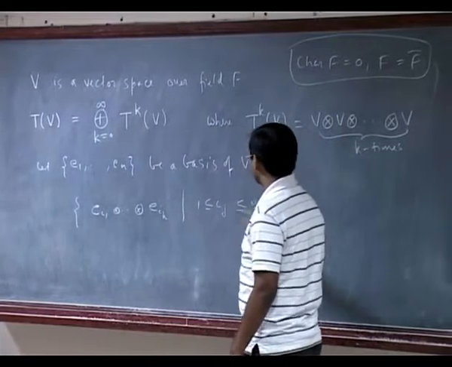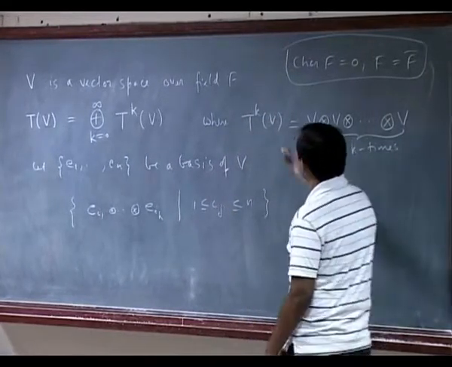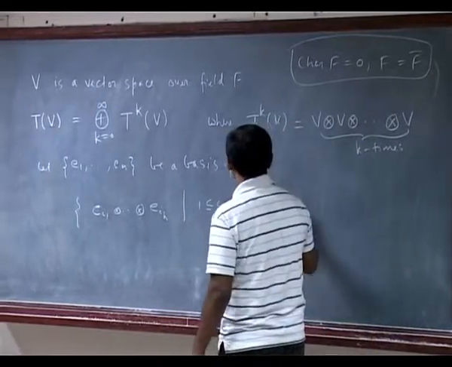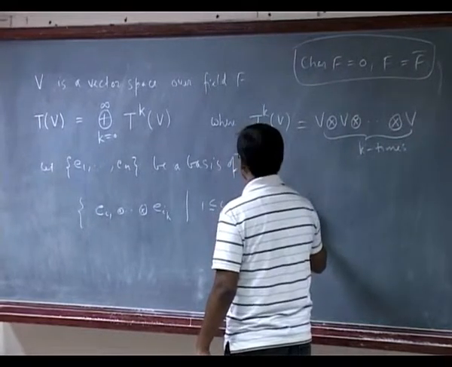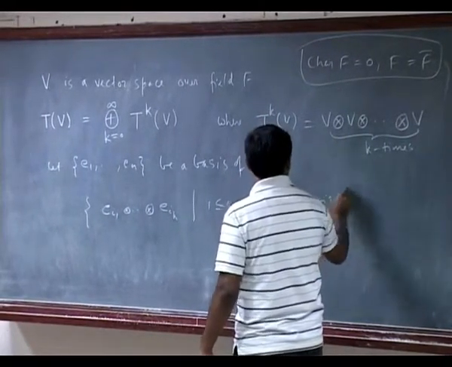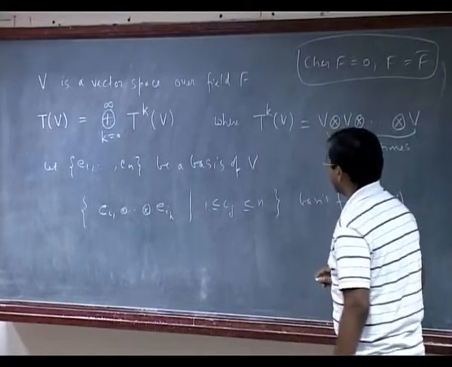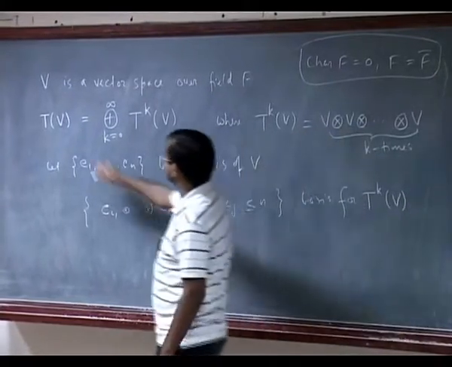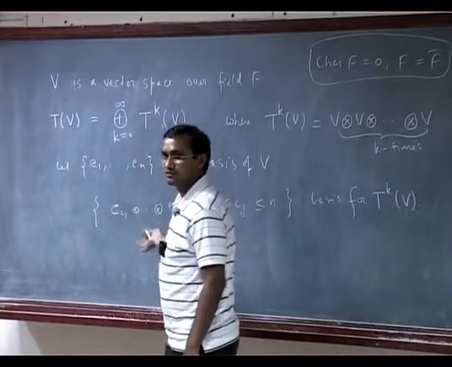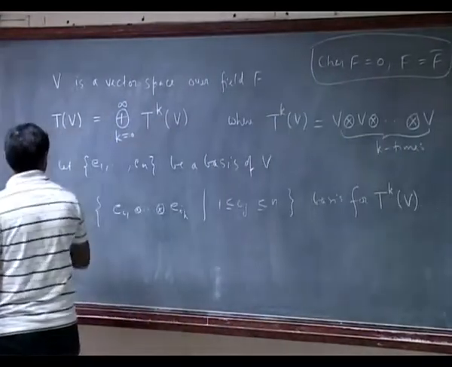Yeah. So this is a basis for TKV. And if I want to write a basis for TV, then I have to take all this for all k. So then I get a basis for TV.